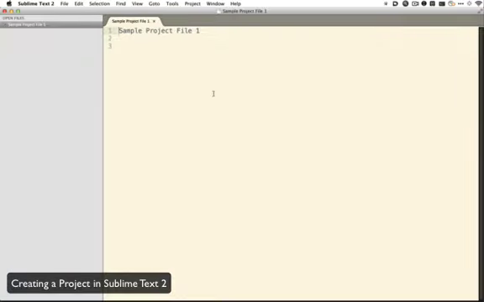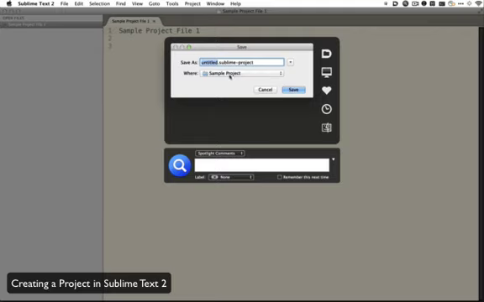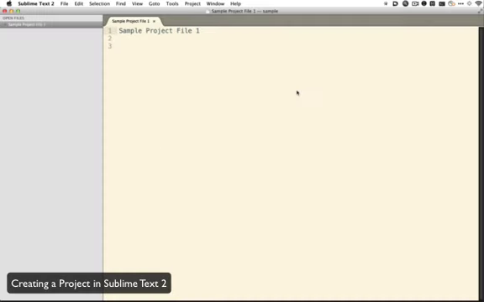So we're going to create a project, and that way we'll be able to reference it. Now you see the sidebar here. You'll see it in the default install, but Command K, Command B will hide and toggle that for you. So what I'm going to do is go to Projects, and I'm going to say Save Project As, and it's already defaulting to the sample project. I'm going to say sample.sublime-project, and I'll save that.